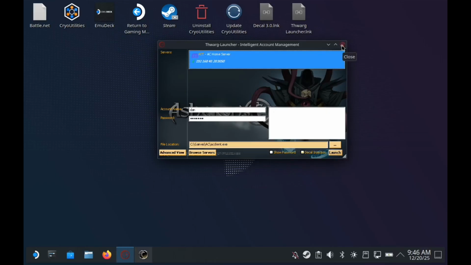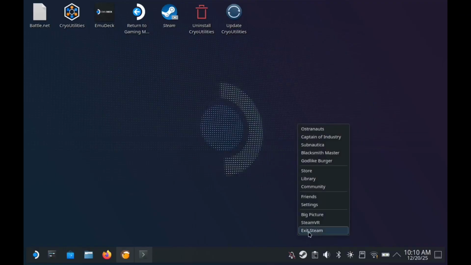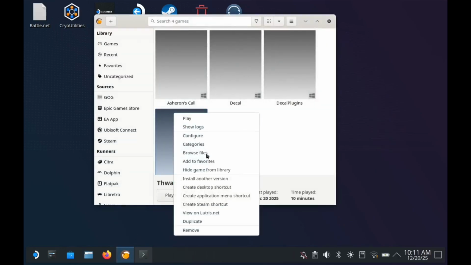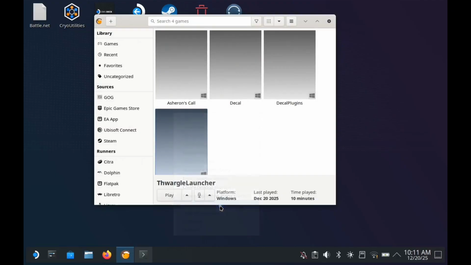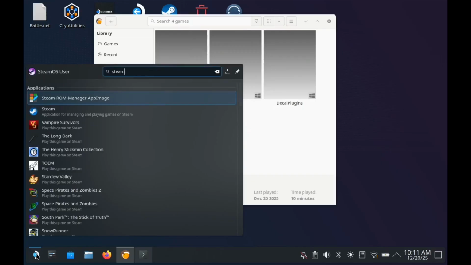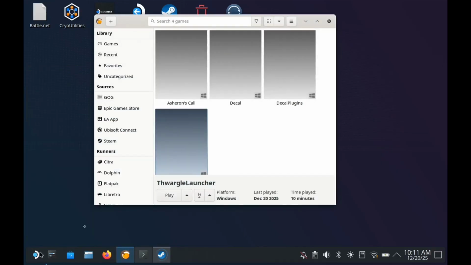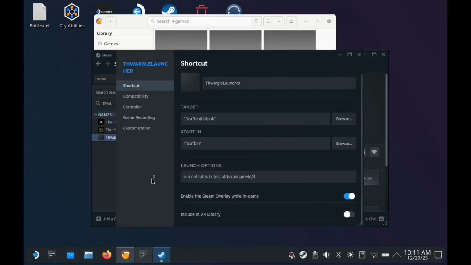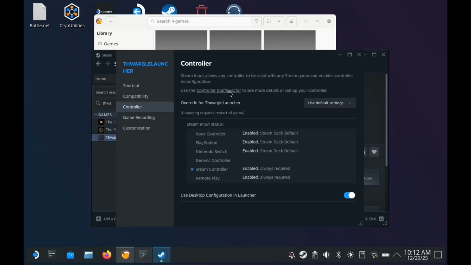Once you've configured the Thwargle Launcher, close it down and then exit Steam. This will allow you to create a shortcut inside Steam using the Properties option of the Thwargle Launcher inside Lutris. After selecting the Create Shortcut option, open Steam again and verify that the Thwargle Launcher is listed. After you locate the Thwargle Launcher, go into the Properties and the Controller options, and then adjust it as you desire, most likely keyboard and mouse.